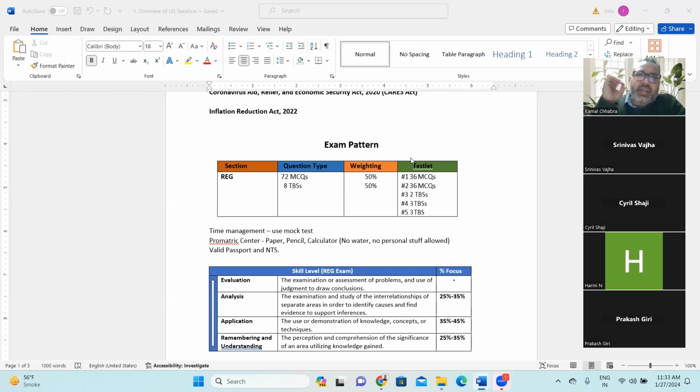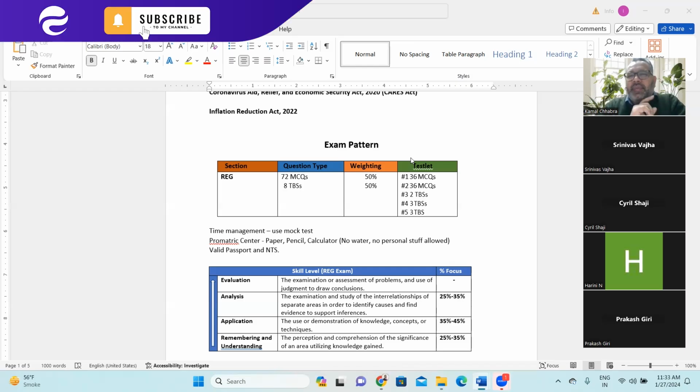And another important thing in the examination: only the notice to schedule the exam and your passport. These are the two things which you need to carry. They will not allow you to take anything inside, not even a water bottle, right? They will give you a pencil, they will give you paper, they will give you a calculator, and a calculator note is also available on your desktop, which is in the Prometric Center, right? So make yourself comfortable with the normal calculator, not a scientific calculator, right?